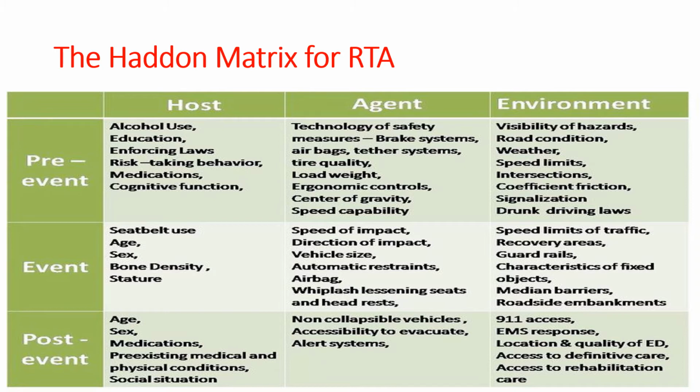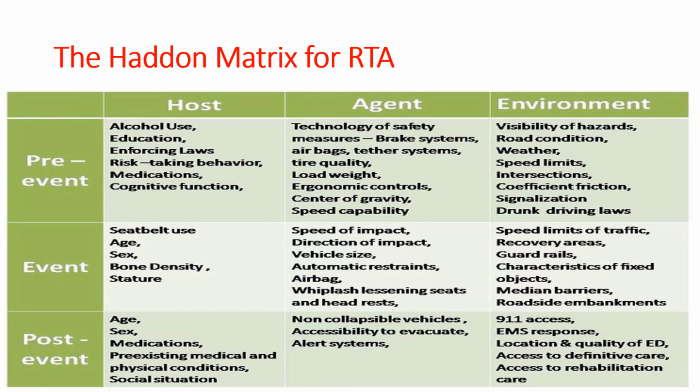Technology of safety measures: brake systems, airbags, tire quality, load weight, ergonomic controls, speed capability. In the environmental factors: the visibility of hazards, road condition, weather, speed limits, intersection, signalization, drunk driving law enforcement. These all can be the pre-accident factors predisposing to the accident.